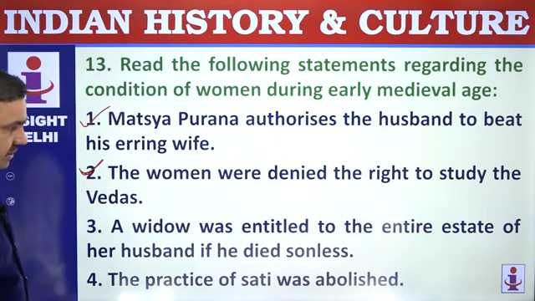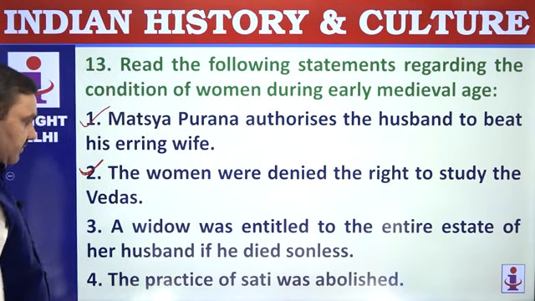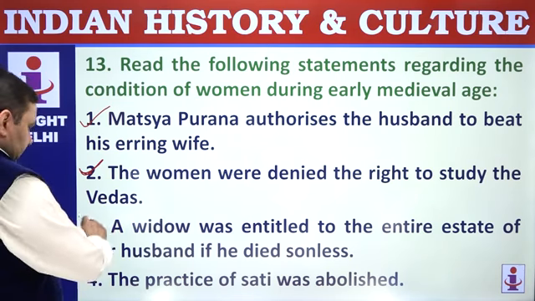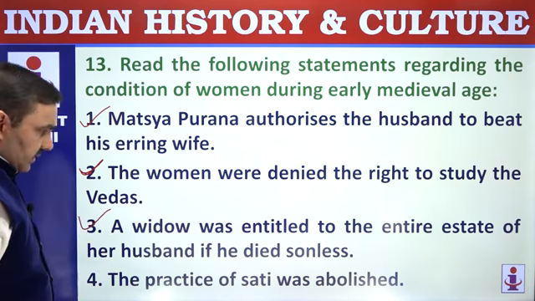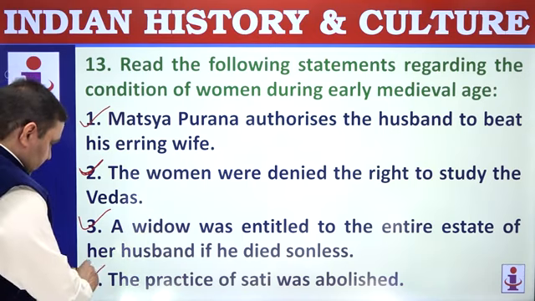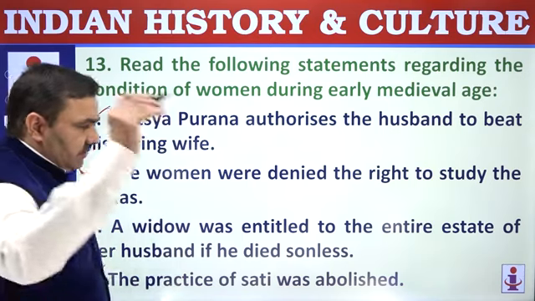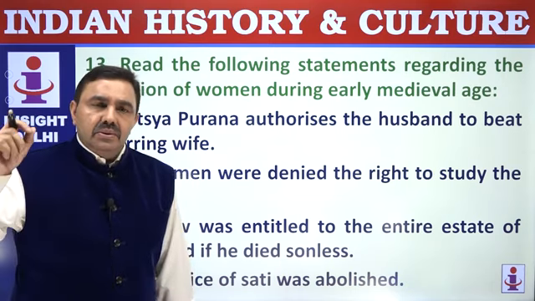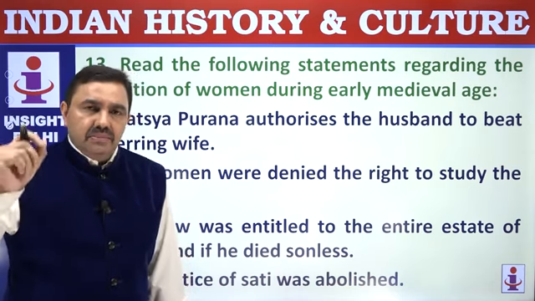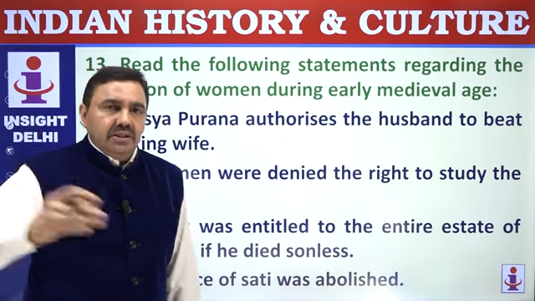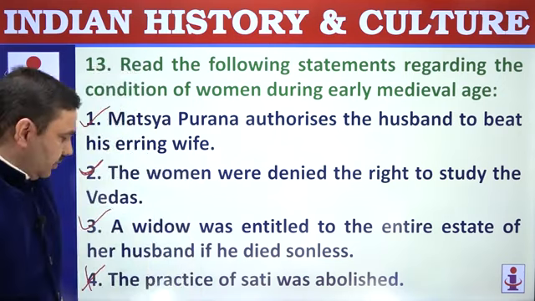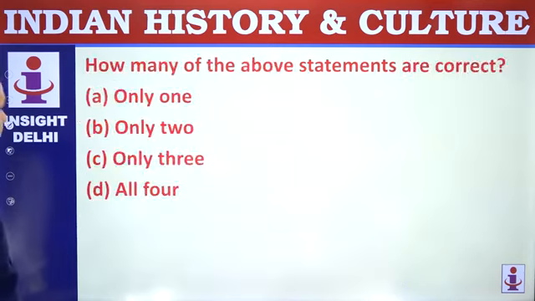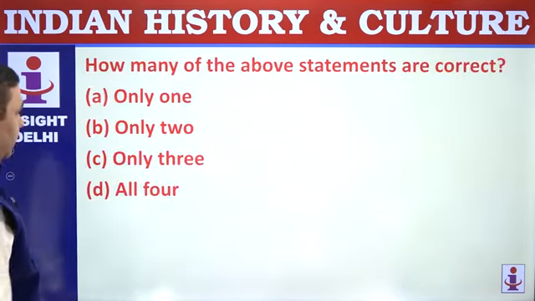A widow was entitled to the entire estate of her husband if he died sonless. That's correct. The practice of sati was not abolished. Sati was abolished way further in future in 1829 by William Bentinck. So Lord William Bentinck, due to the efforts made by Raja Ram Mohan Roy, abolished or prohibited sati. That continued till 1829. 1 to 3. How many are correct? 3 are correct.